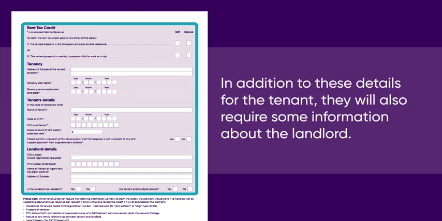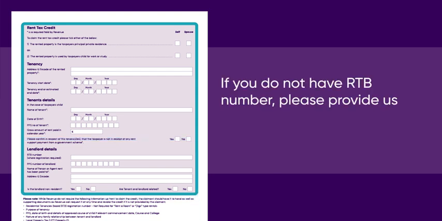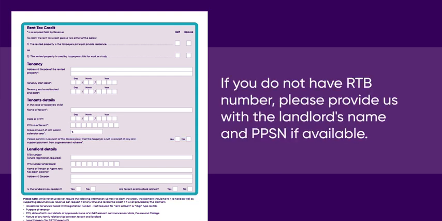In addition to these details for the tenant, they will also require some information about the landlord. Please provide details of landlord or letting agent's name and RTB number for the tenancy. If you do not have the RTB number, please provide us with the landlord's name and PPSN if available.